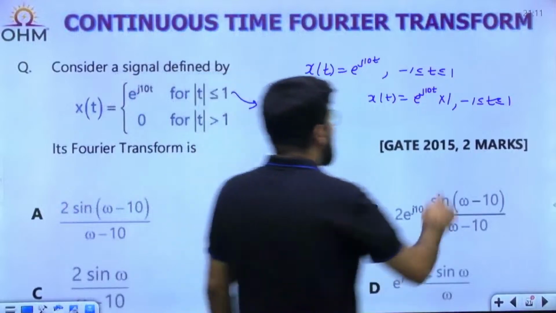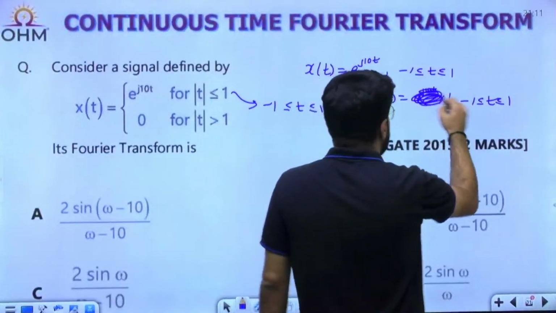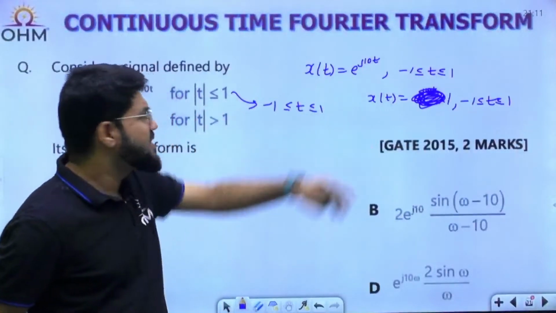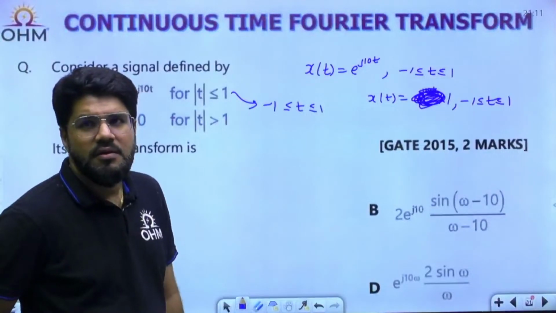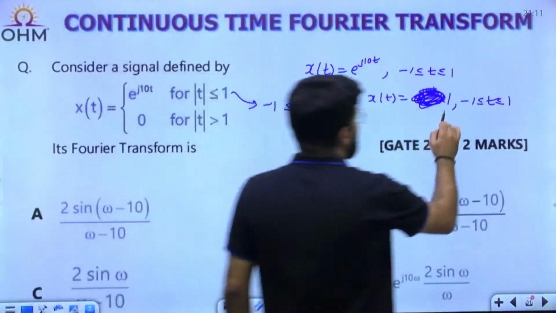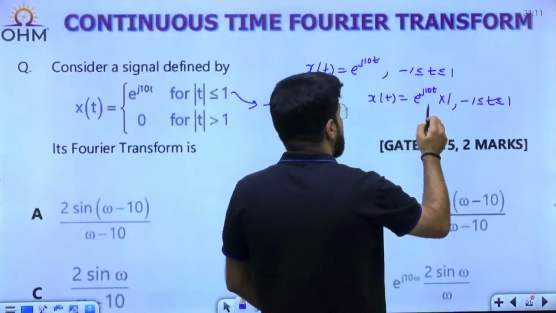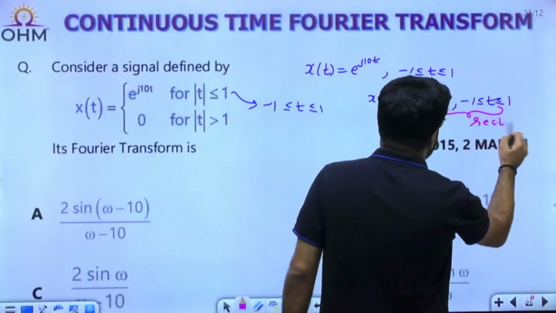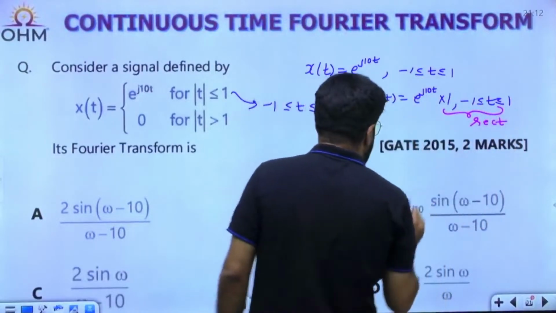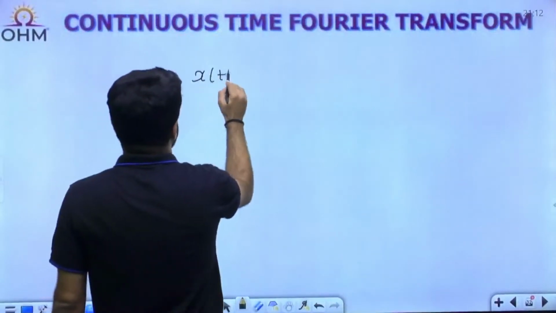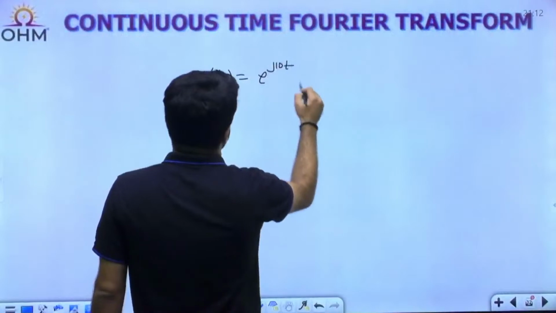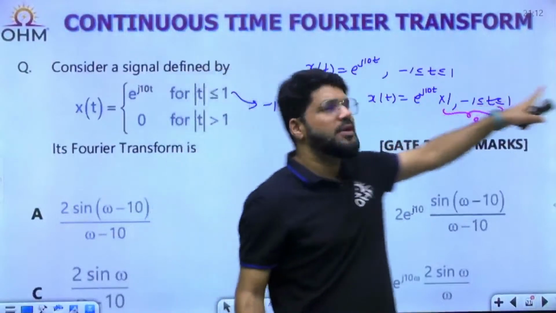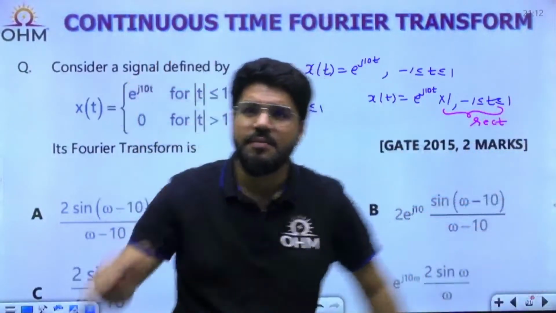Now again, for a moment, if I erase this, what do I get? A signal which is 1 for minus 1 less than or equal to t less than or equal to 1, which is a rectangle signal, to be multiplied by e power j tan t. So my signal x(t) is e power j tan t multiplied by a rectangle signal having the width of 2, because it is there from -1 to 1, the total width 2. Total width 2 means rect(t/2).